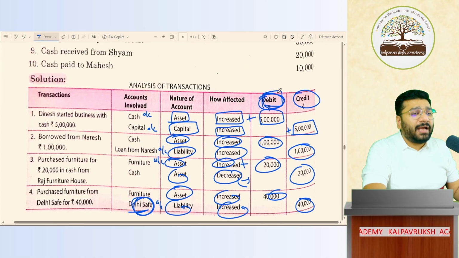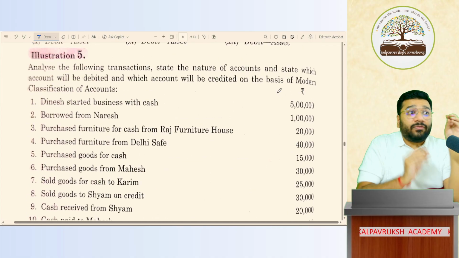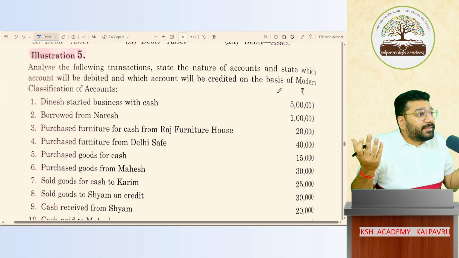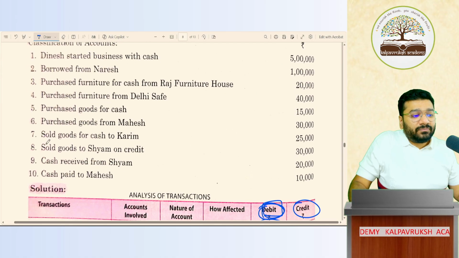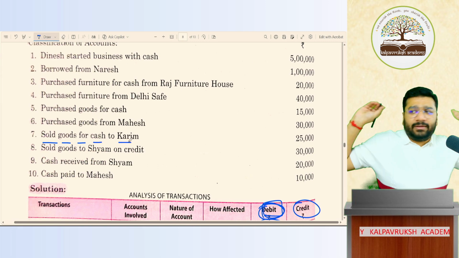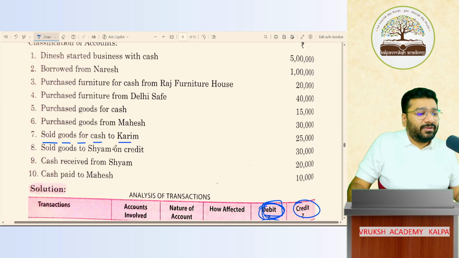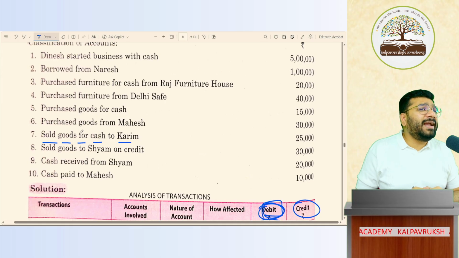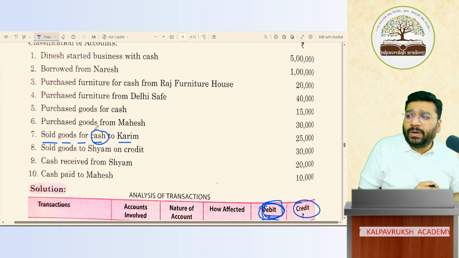So when I started class today, you had a little bit of difficulty, but now comparatively you're feeling a little better. Not 100% better, but a little better. With more practice, you will become 100% better. Now, sold goods for cash to Karim Bhai. Cash transaction or credit transaction? Cash transaction. Very good. So cash account has to be opened. Okay, not okay.